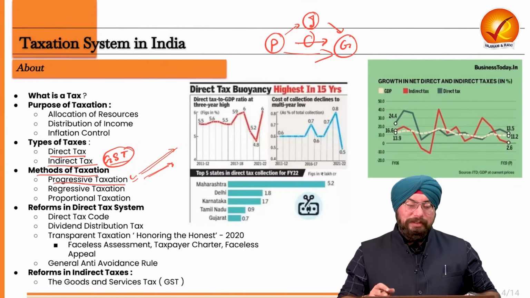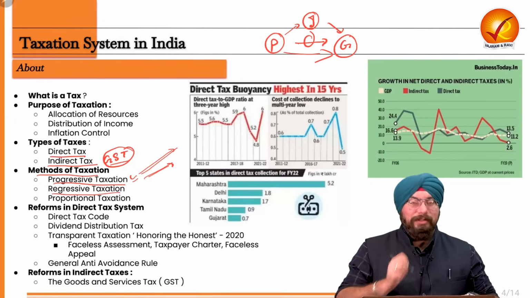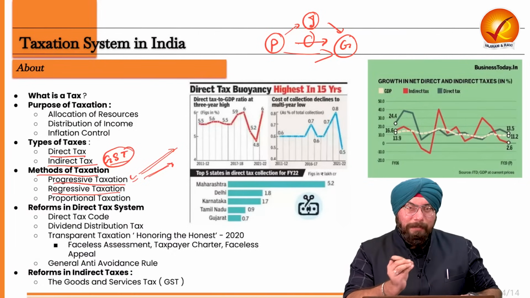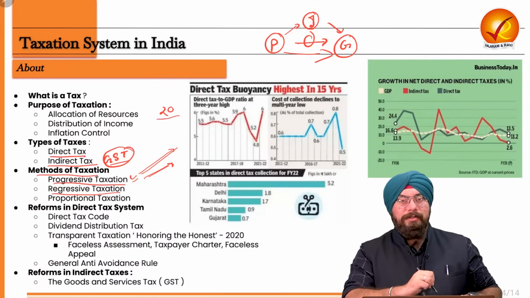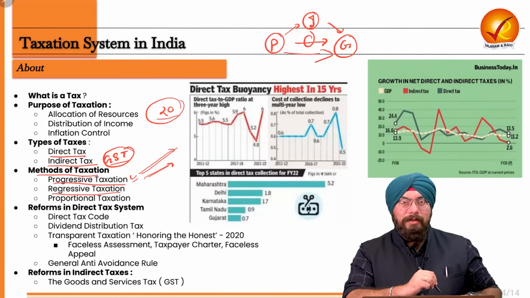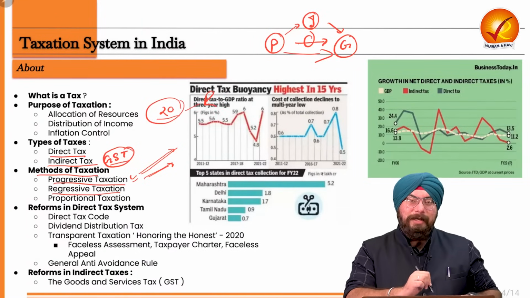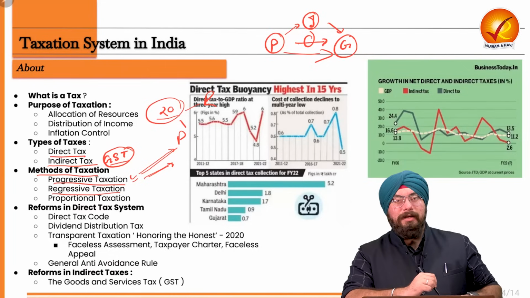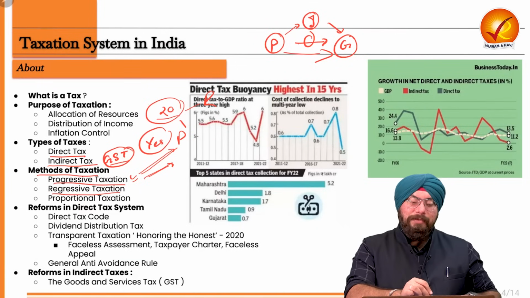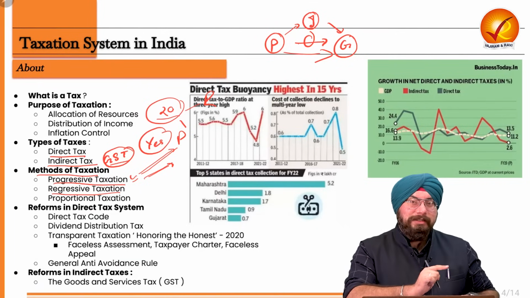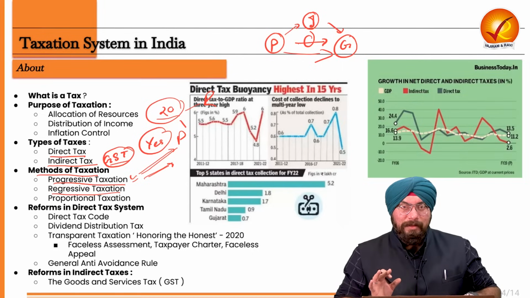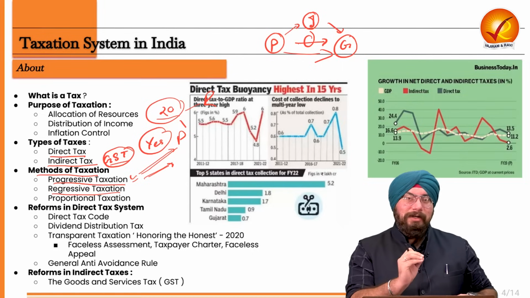But there is another form of taxation as well. That is regressive taxation. Now I'll explain regressive taxation with the help of a very simple example. Let's say you are buying a 20 rupees chips packet. Now if a rich person is buying this packet and a poor person is buying the packet, will they have to pay the same tax on that chips packet? The answer is yes. Whether they are rich or poor is not the consideration, they have to pay a similar amount of tax to the government.